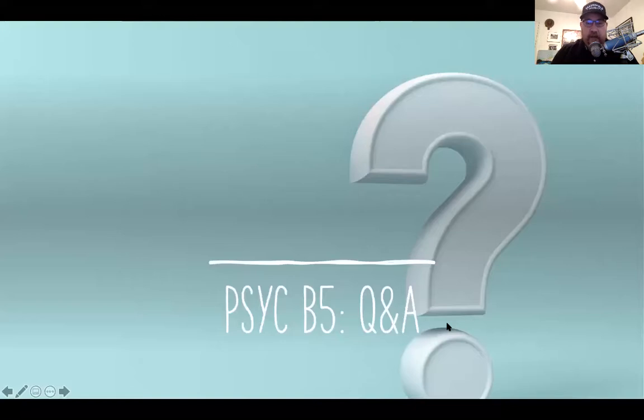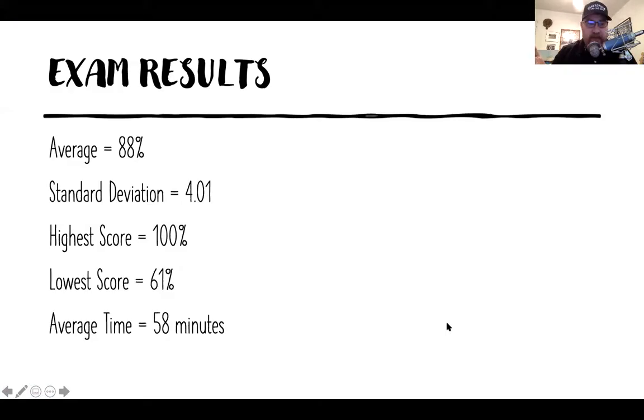All right. So, some questions that I have received and some information that I want to give to all of you at once. Here we go. So, first thing about the exam, great job. Nearly everybody has completed it, and out of people that have completed so far, the average is an 88%, which is wild. I've never had scores this high on an exam in a stats class. So, I commend you for that. And the standard deviation was only 4.01. So that's, the average score, which is like 88 out of 100, give or take 4 points is where most of the scores are. So everybody was doing really well on this exam.